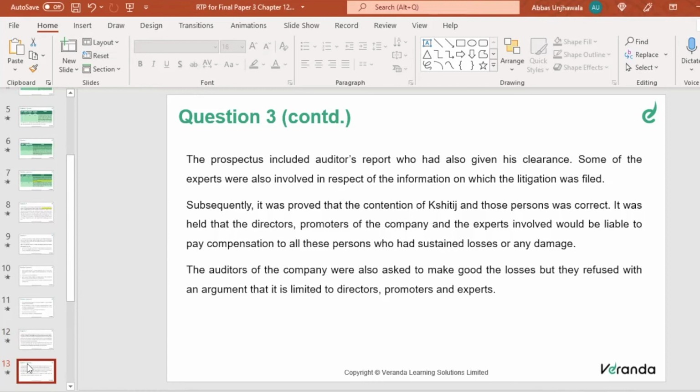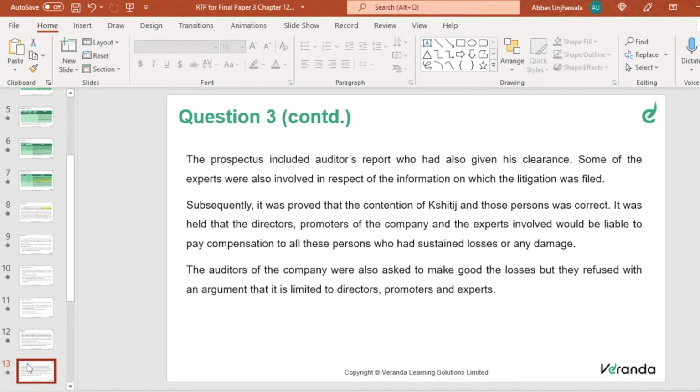It was held that directors, promoters, and the company and the experts involved would be liable to pay the compensation to all these persons who had sustained losses or any damage. The auditors of the company were also asked to make good the loss, but they refused, arguing that this is limited to directors, promoters, and experts. So basically, this question is from chapter number 14, liabilities of the auditor.